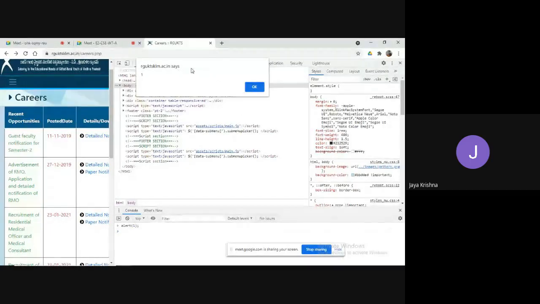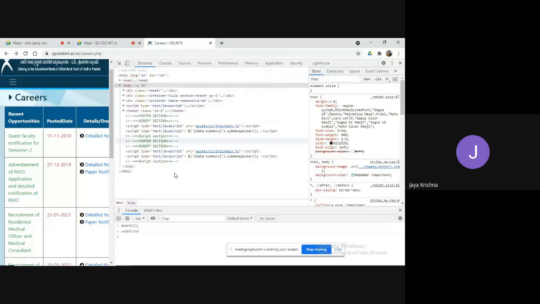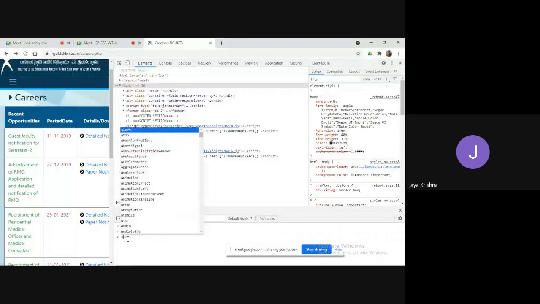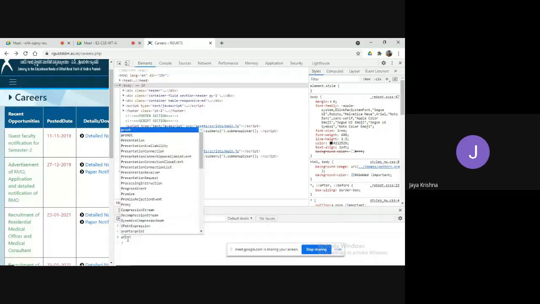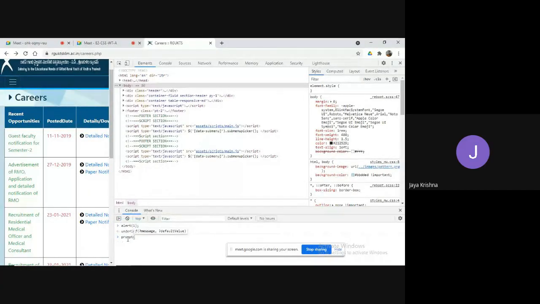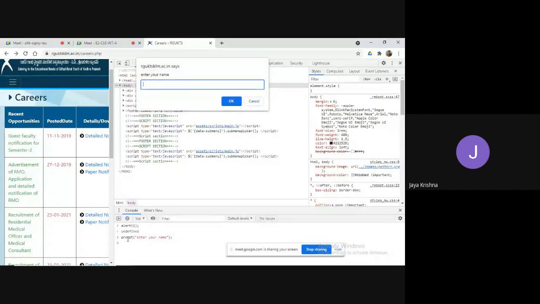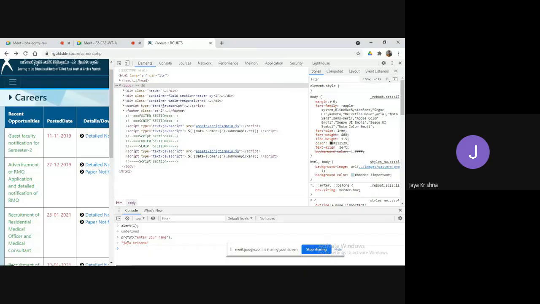I think you observed this kind of thing at some time. So don't worry about the understandability here. What happened? It is asking to enter your name. For example, I am entering my name as Jay Krishna. So this is the example for prompt.